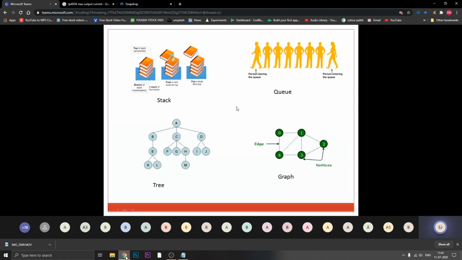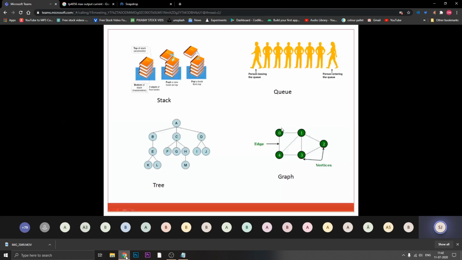The one who comes first has their number displayed on the screen, and the one who places their order first gets their order first. So the application of queue is McDonald's or any other cafe shops based on tokens, right? This is the example of queue. Up to this we discussed in the previous lecture.